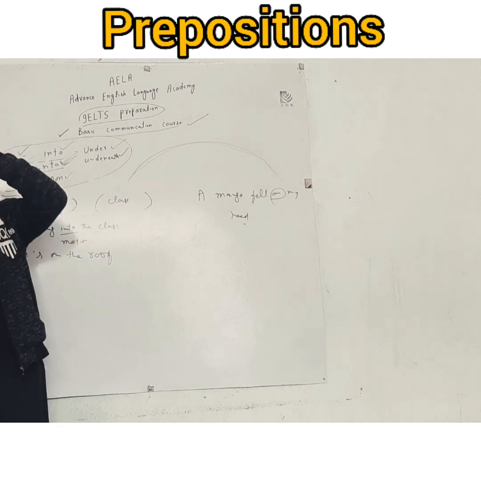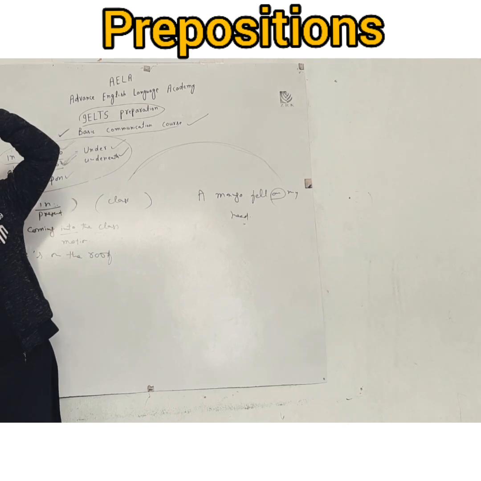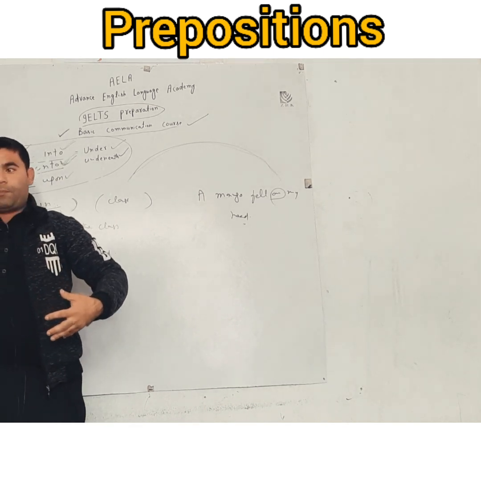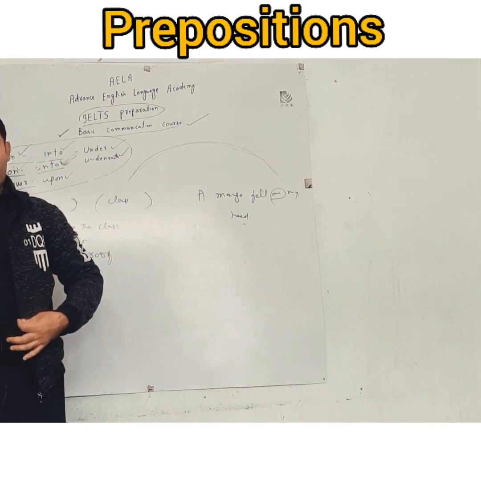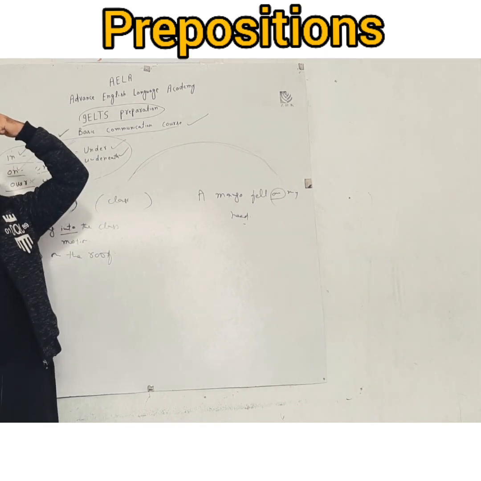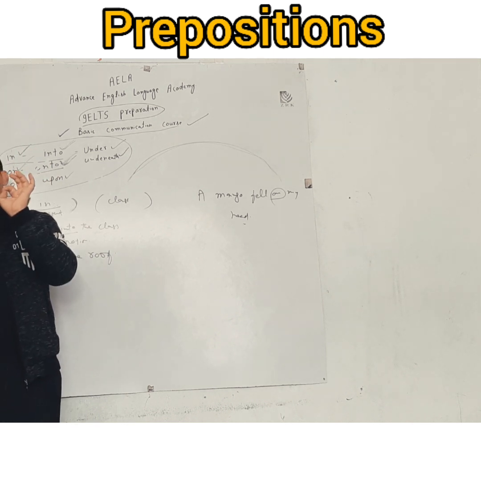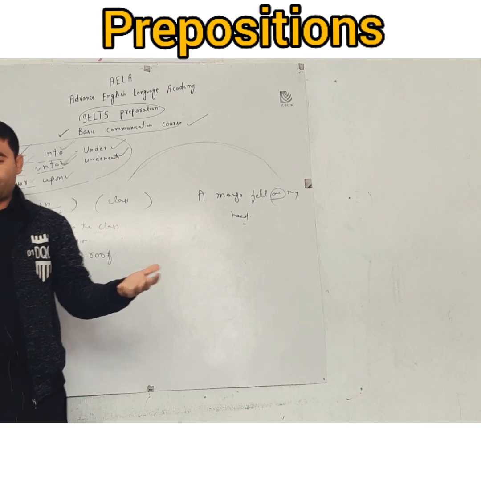So what will the mango do? The mango will touch or hit and it will go down. So we will say a mango fell upon my head, not on my head. On means you're holding the mango still on your head. But when you say a mango fell upon my head, upon means it touched your head and it went down. Why do we use that? Do you have any answer for that? We say once upon a time.